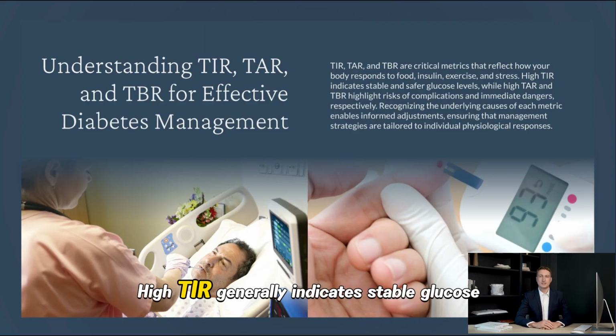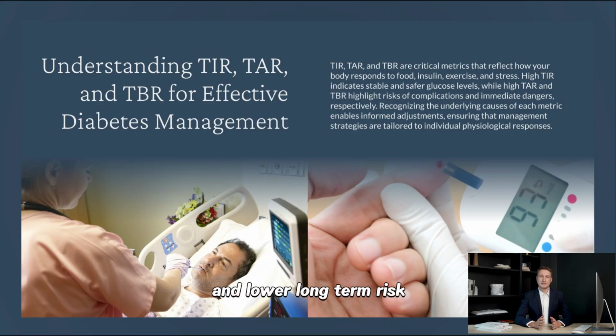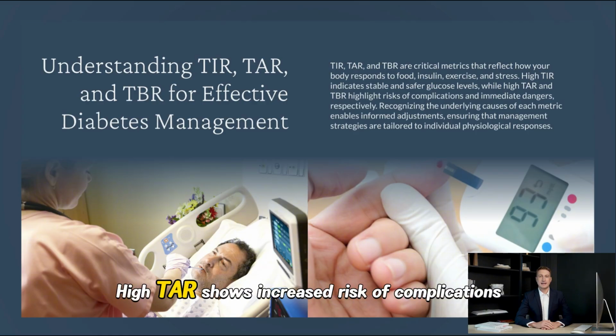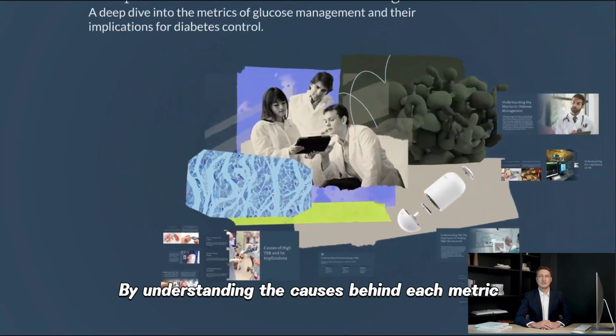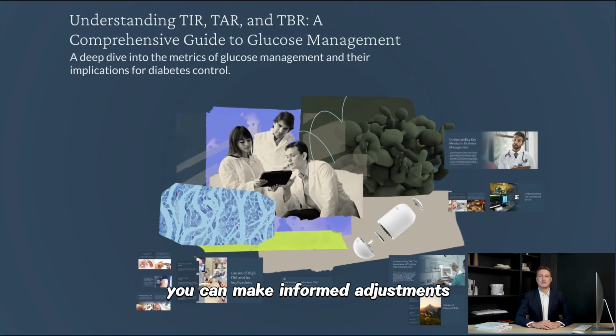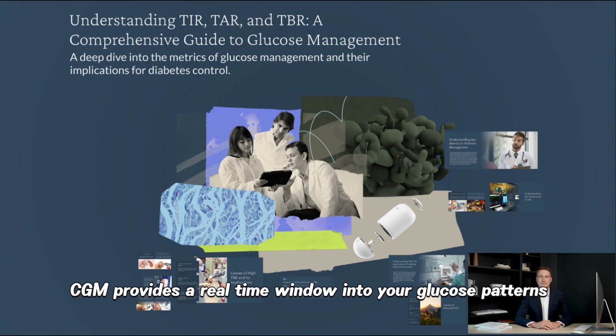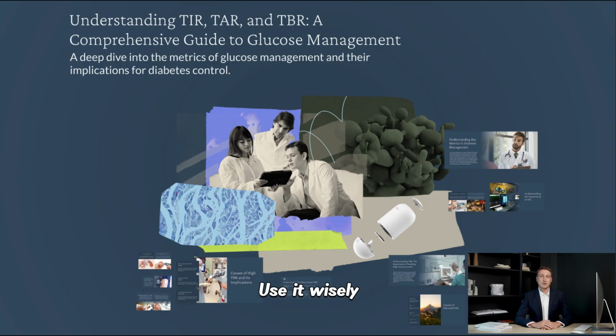High TIR generally indicates stable glucose and lower long-term risk. High TAR shows increased risk of complications from persistent high glucose. High TBR indicates immediate danger, often hidden until symptoms appear. By understanding the causes behind each metric, you can make informed adjustments, not just chase targets. CGM provides a real-time window into your glucose patterns. Use it wisely to take effective control of your diabetes.